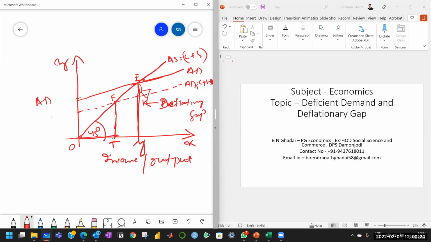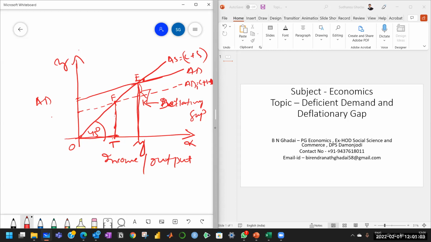Inflation is a little less of an evil because inflation redistributes national income in favor of the rich and against the poor. So it makes the rich richer and the poor poorer, but it does not decrease the national income. Inflationary gap is unjust because it redistributes national income in favor of the rich, but it does not decrease the national income.